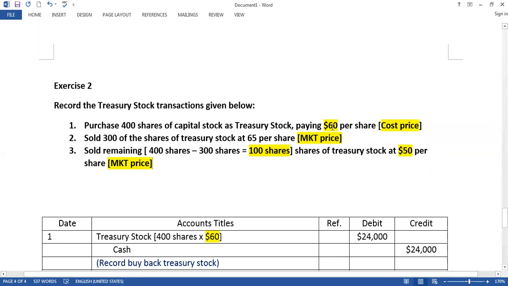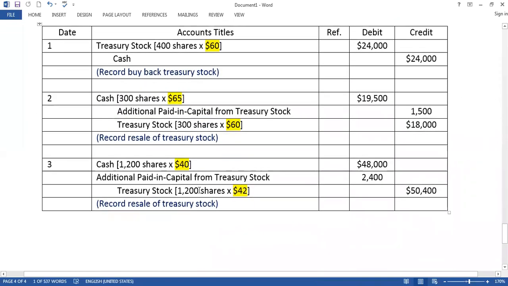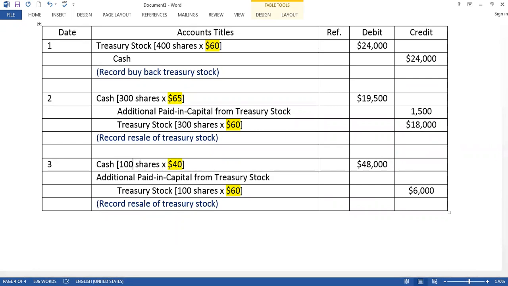But the cost of these 100 shares was $60, right? So we sell the remaining 100 shares, treasury stock credit, and it always follows cost price. This is the cost price, so 6,000. We sell treasury stock credit 6,000, and from the market we receive cash of only $50, right?